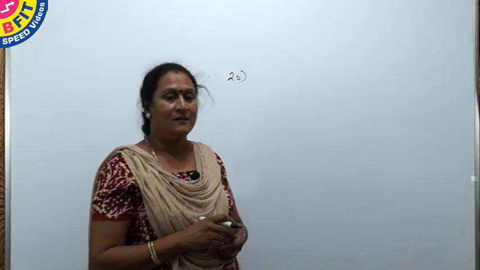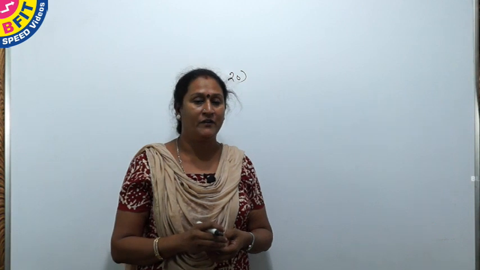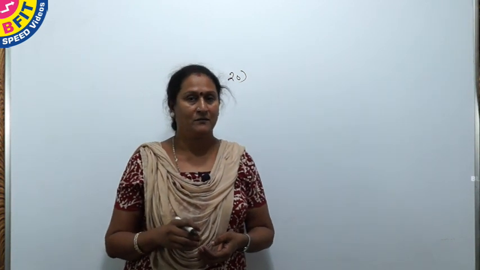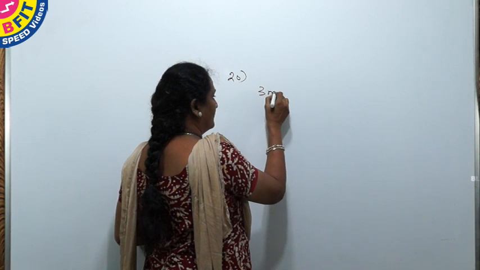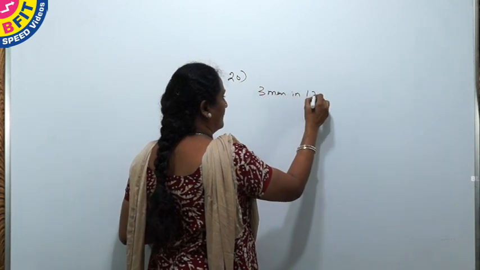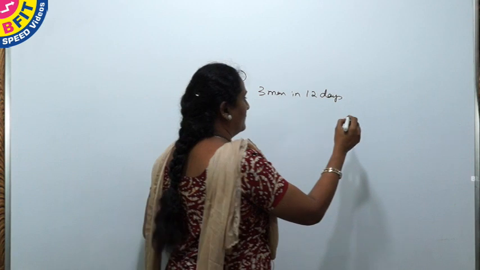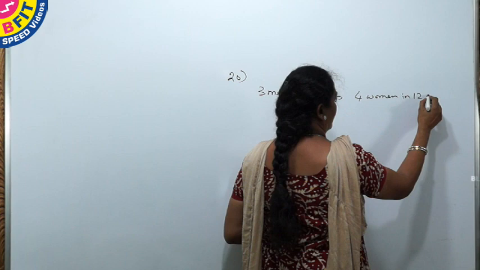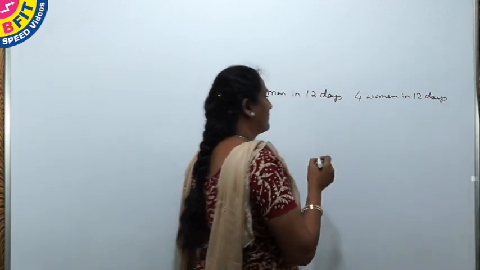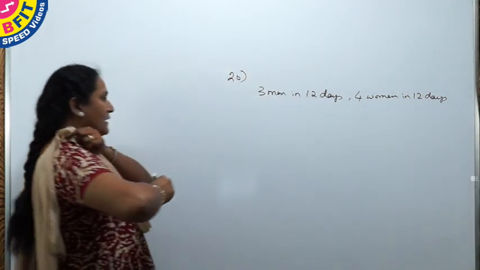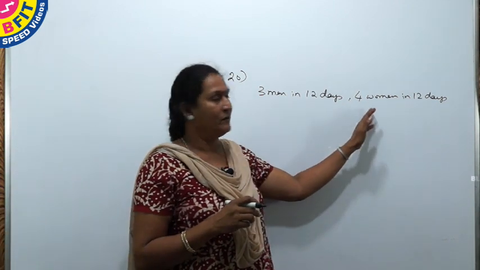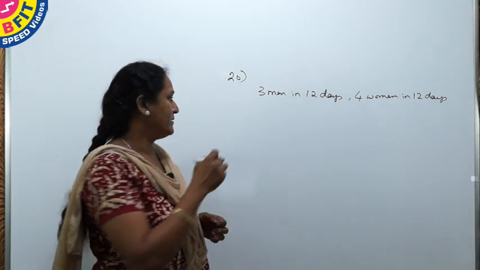It's given that 3 men or 4 women can do a work in 12 days, which means that 3 men can do a work in 12 days, or 4 women can do a work in 12 days. So the detail given is 3 men can do a work in 12 days, or either 4 women, if they work, can do the job in 12 days.